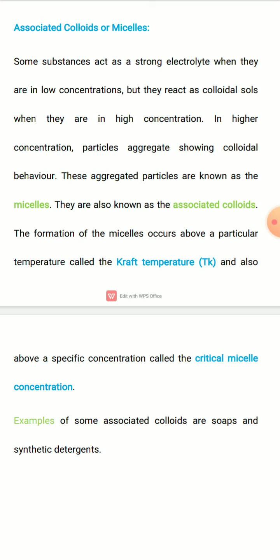And the formation of micelles occurs above a particular temperature called the Kraft temperature, and also above a specific concentration which is called the critical micellar concentration. Examples of associated colloids are soap and synthetic detergent. Soap and synthetic detergent molecules can form micelles. That means they can form associated colloids.